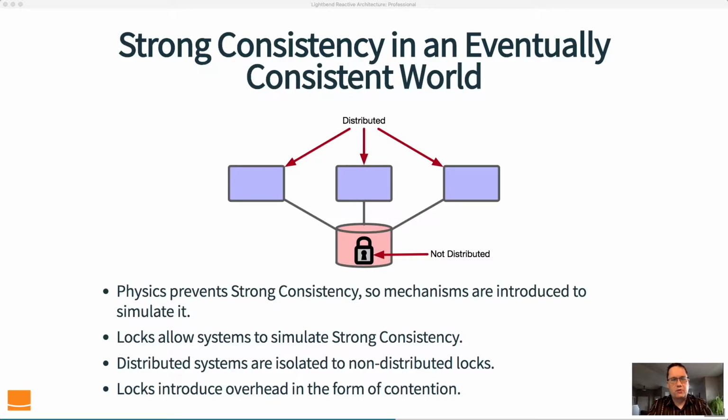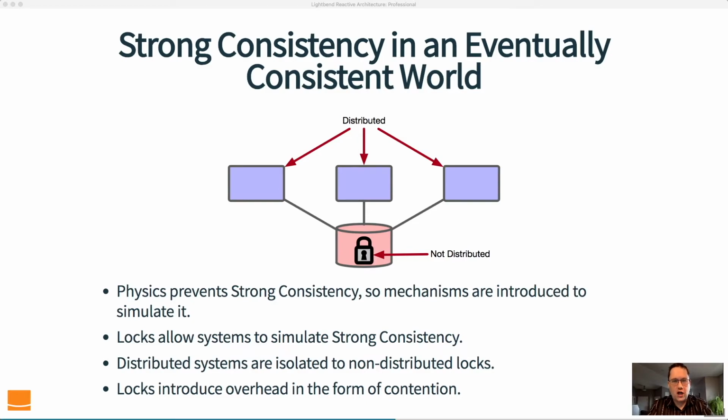The blue boxes represent our distributed system, and then we have a lock in our database. But that lock is not distributed. There is only one copy of that lock anywhere. Because it's not distributed, we can eliminate the distributed system problem. The distributed system problem only exists when you have multiple things that are responsible for the same piece of data. As long as only one thing is responsible for that data, as long as we only have one instance of the lock, it's not a distributed system problem anymore. So this allows us to eliminate this distributed system problem and give us strong consistency in our eventually consistent world.